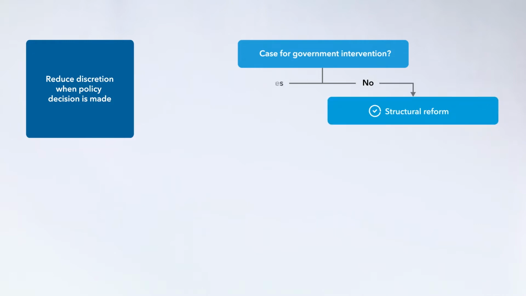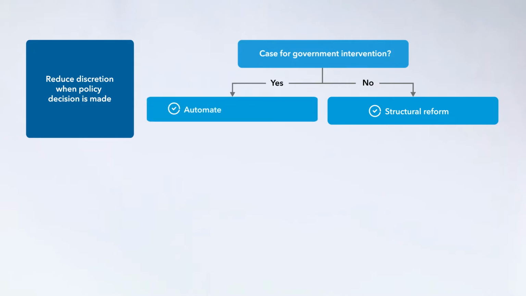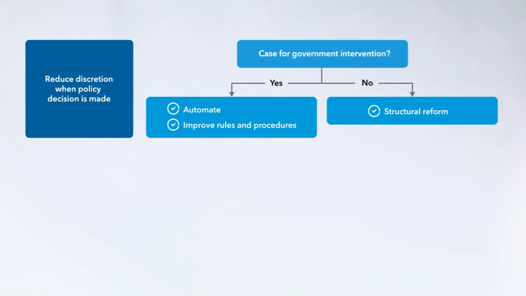If there is case for government intervention, can some policy decisions be outsourced or automated? For example, an automated speed enforcement system may perform better than traffic police if the latter is known to be corrupt. Alternatively, policy decisions could be subject to a set of rules and procedures, which guide public officials and limit the possibility for error. All key state functions and institutions are guided by rules and procedures, starting with the constitution, the key law in a country.